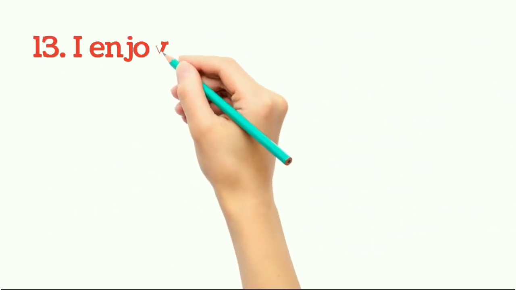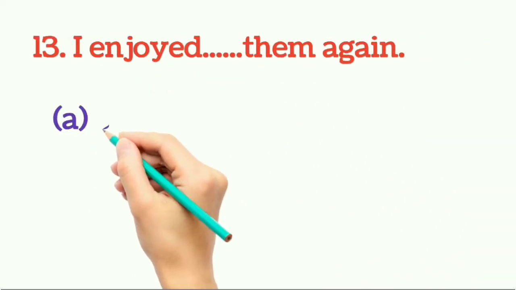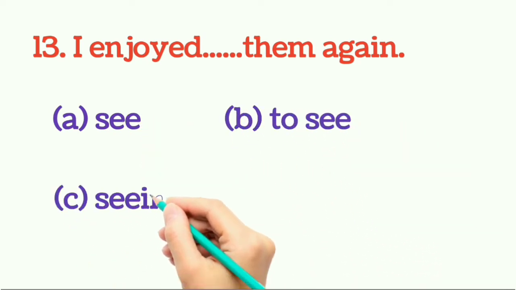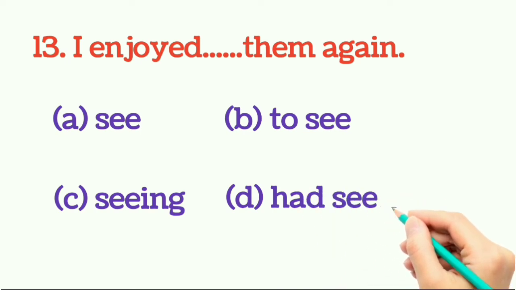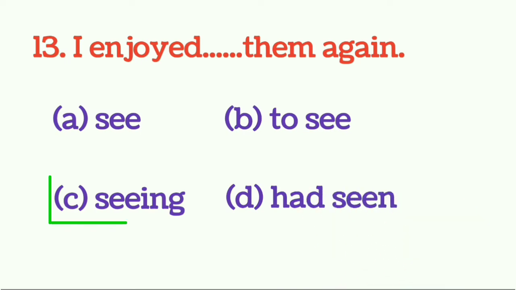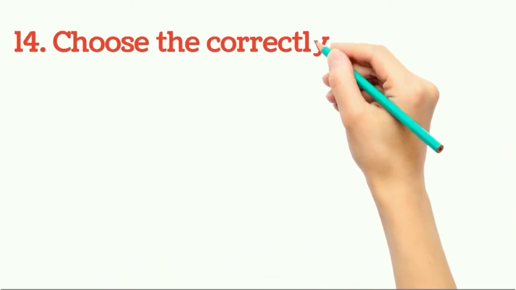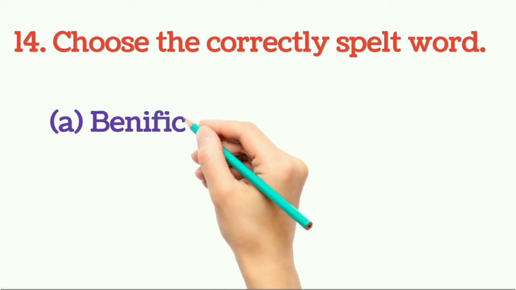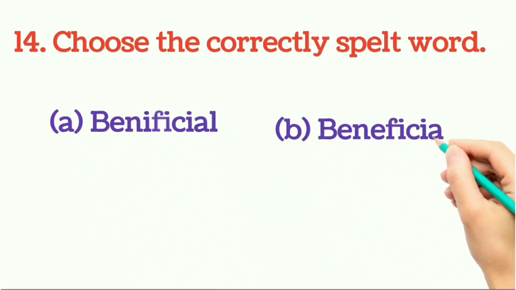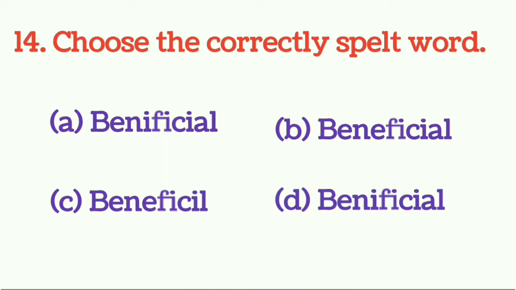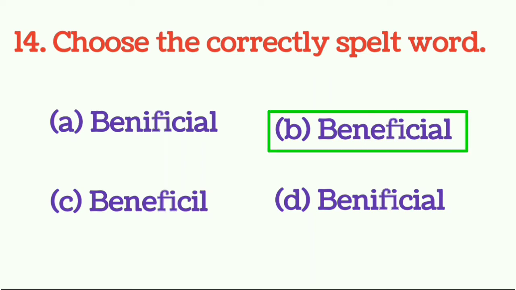Question number 13. I enjoyed dash them again. So what would be the right answer? You have to choose one. So the right answer would be option number C. I enjoyed seeing them again. Question number 14. Choose the correctly spelled word. So what would be the right answer? You have to choose. So here is one correctly spelled word, and the answer would be option number B. Beneficial.